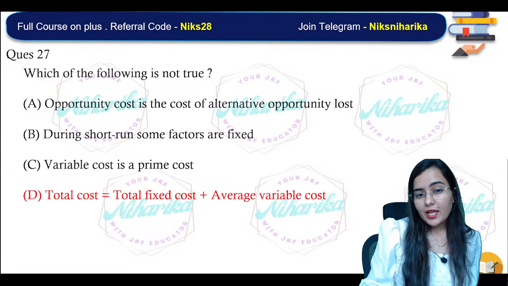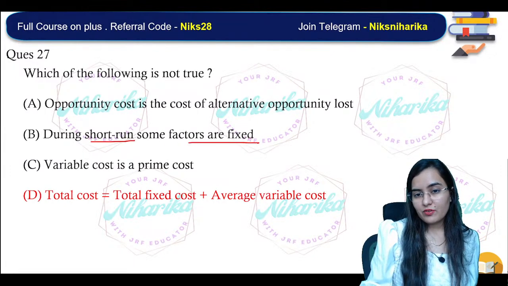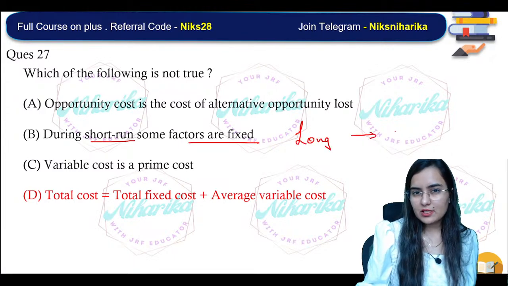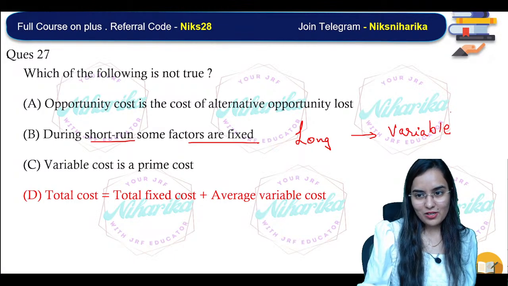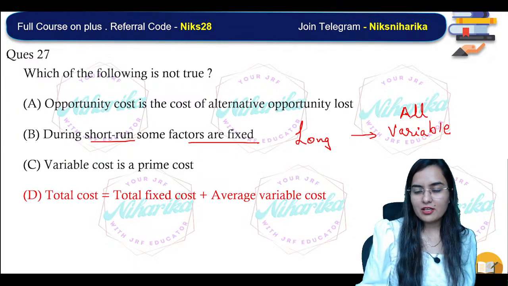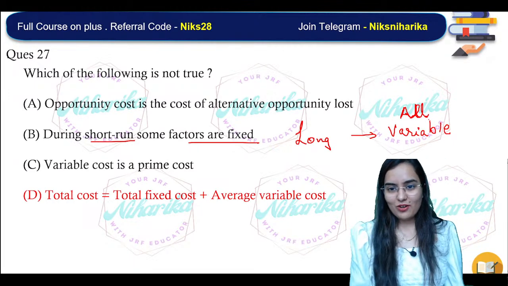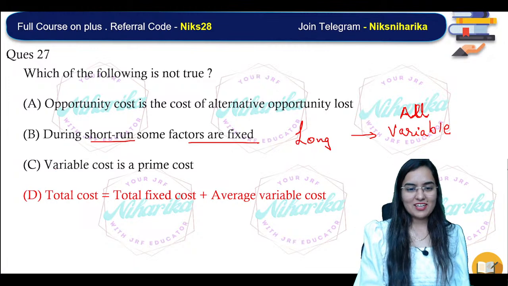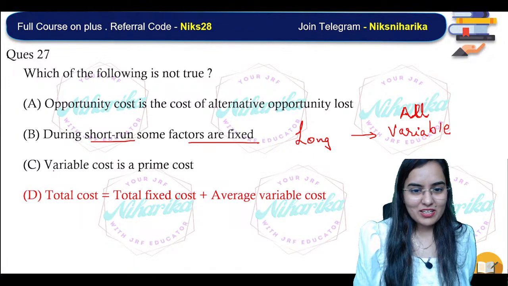Correct. In the short run, some factors are fixed. In the long run, all factors are fixed or all are variable? All are variable. Nothing is fixed. Okay, everything will change in the long run. We don't know where we will be and where you will be, right, in the long run. I hope you'll remember me in the long run. Okay, but nothing is fixed.